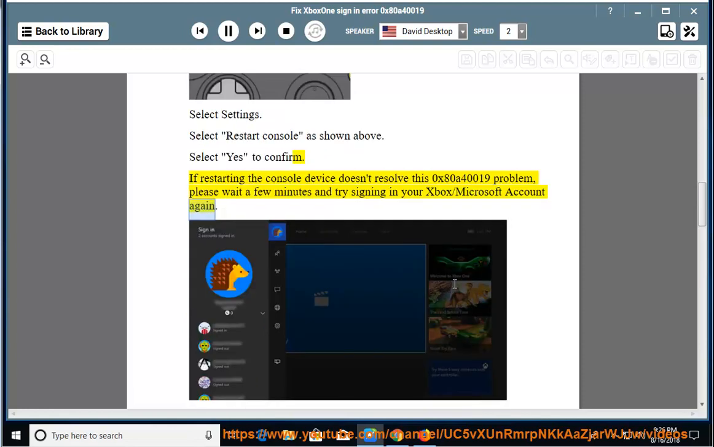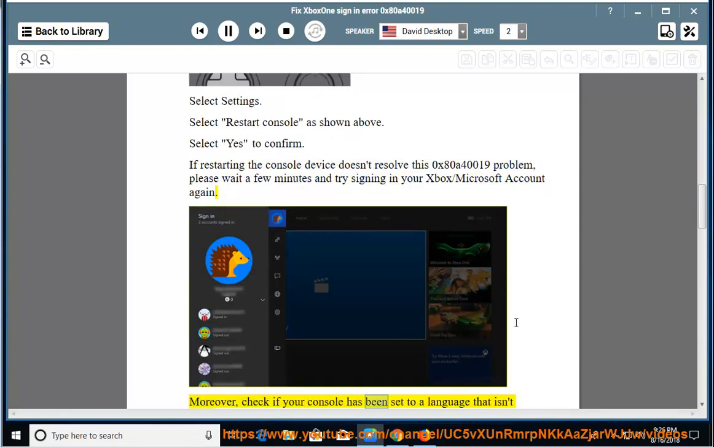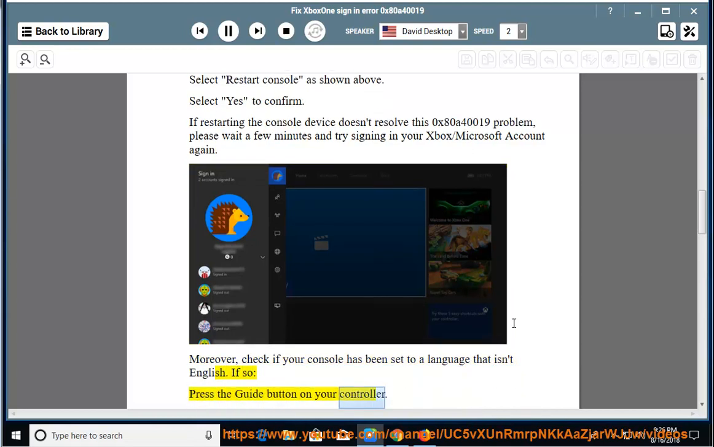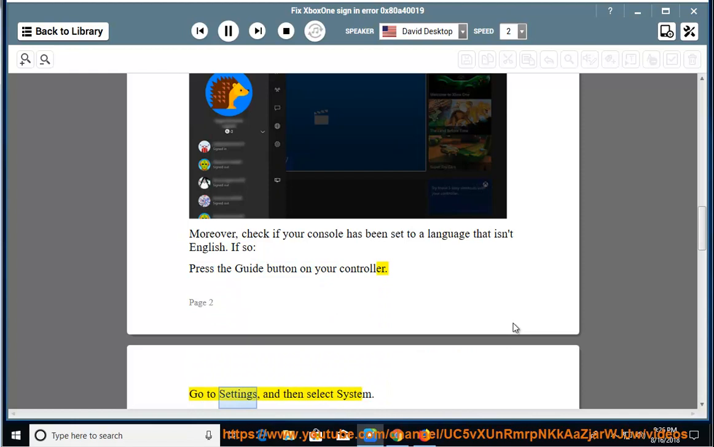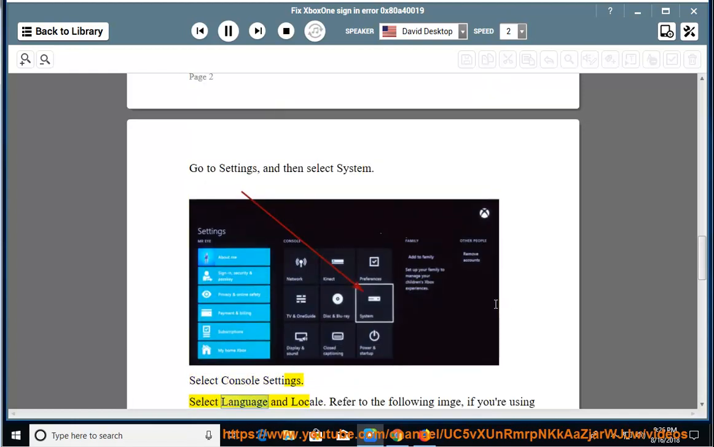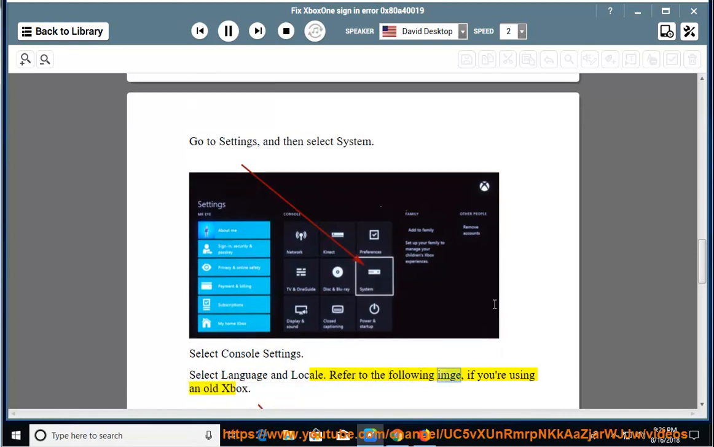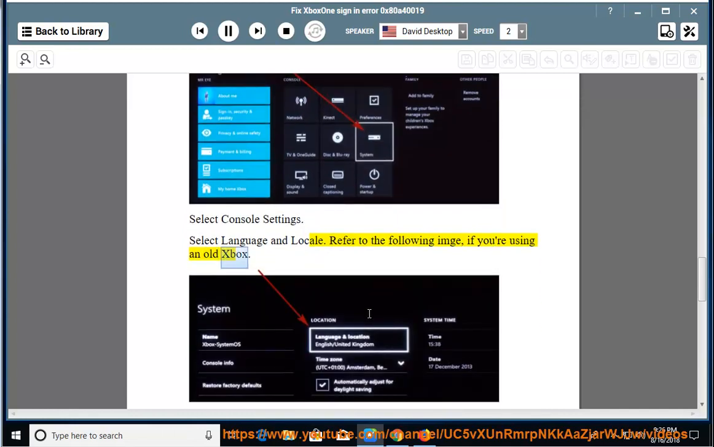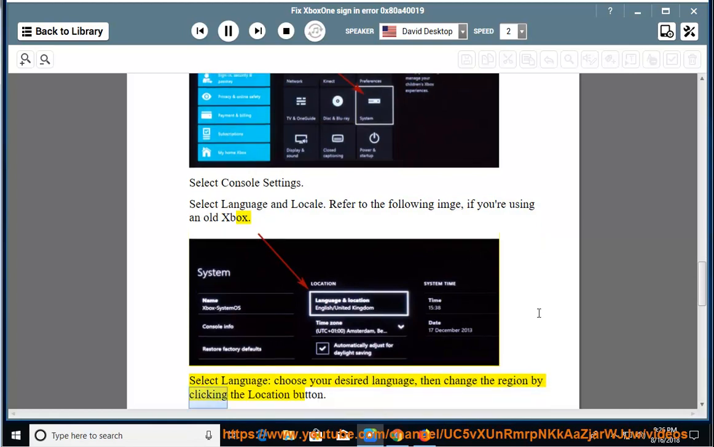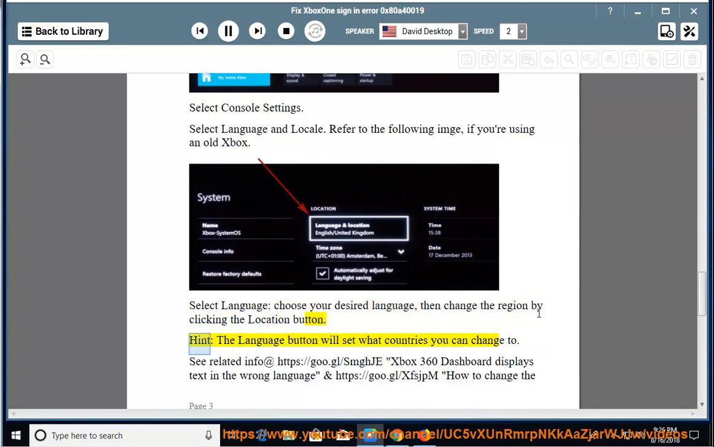Xbox/Microsoft account again. Moreover, check if your console has been set to a language that isn't English. If so, press the guide button on your controller. Go to Settings, and then select System. Select Console Settings. Select Language and Locale. Refer to the following image, if you're using an old Xbox. Select Language, choose your desired language, then change the region by clicking the Location button. Hint, the Language button will set what countries you can change to.